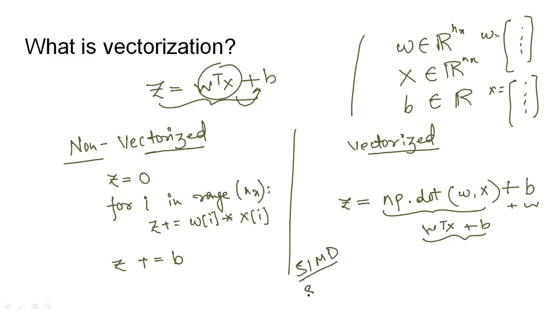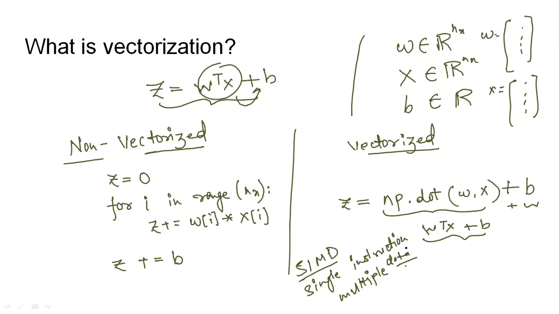It is single instruction multiple data. Okay, this is SIMD, or single instruction multiple data.